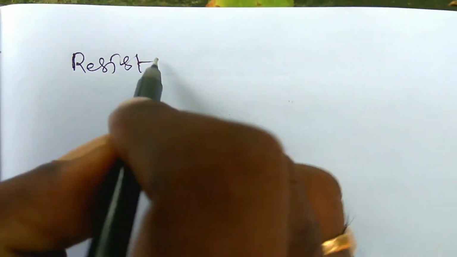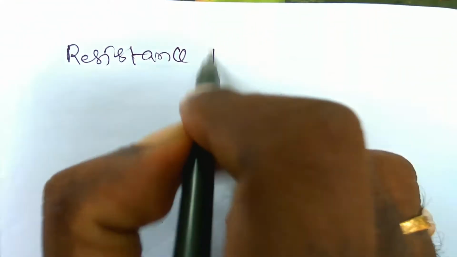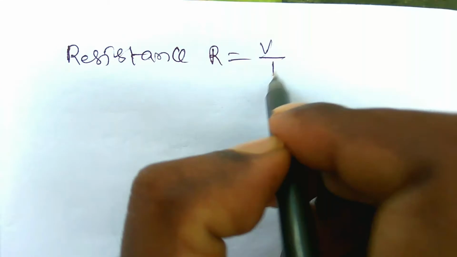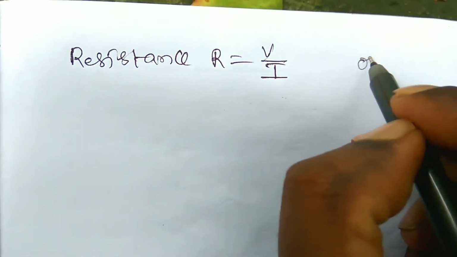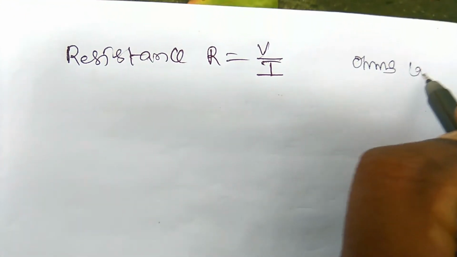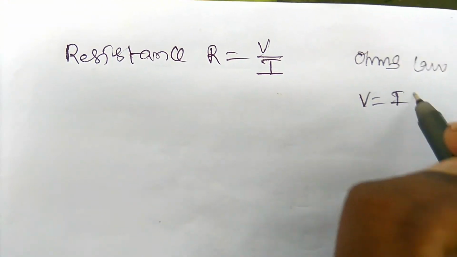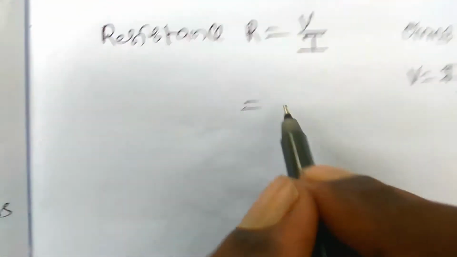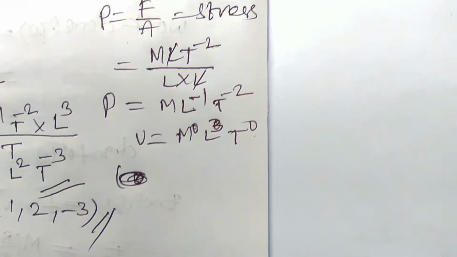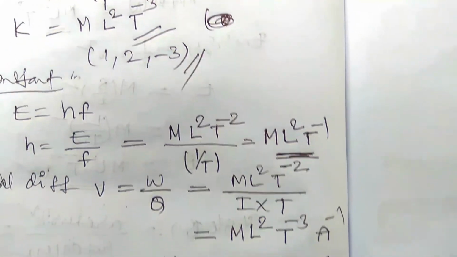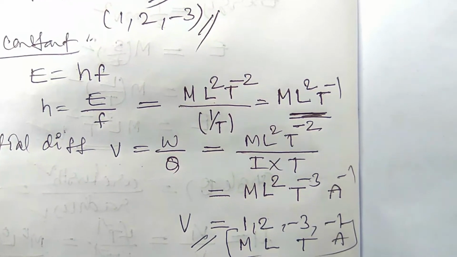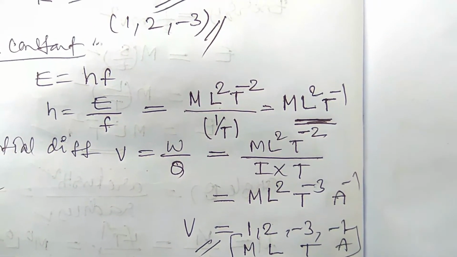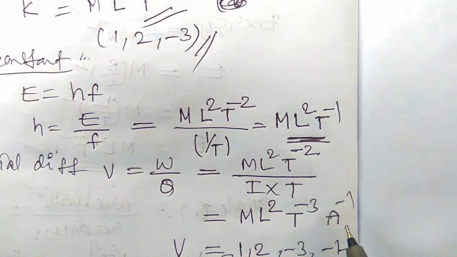Now we have to write the dimensional formula for resistance. Resistance R is equal to V by I. From Ohm's law, V is equal to IR, then R is equal to V by I. V is the potential, which we already wrote: M L2 T minus 3 A minus 1.